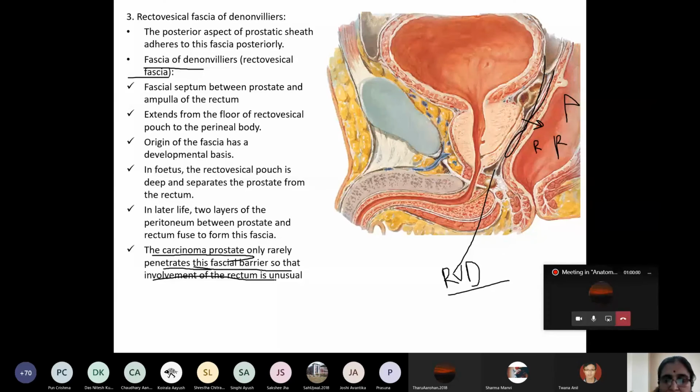What is the source of development of fascia of Denonvilliers? It is formed by the fusion of which pouch? The rectovesical pouch in the fetal life. Clear? So what are the supports of the prostate? Number 1, urogenital diaphragm. Number 2, puboprostatic ligament. How many pairs? 2 pairs. What are they? Medial puboprostatic and lateral puboprostatic.